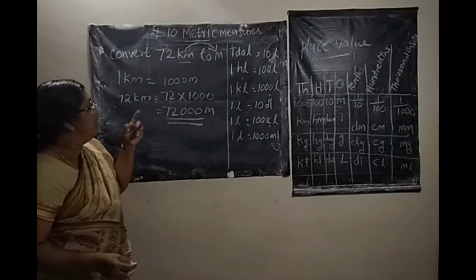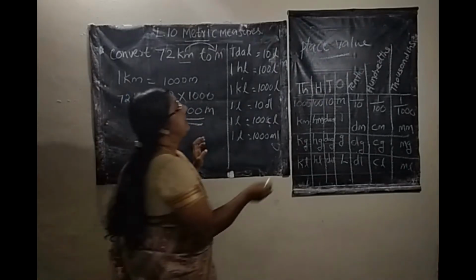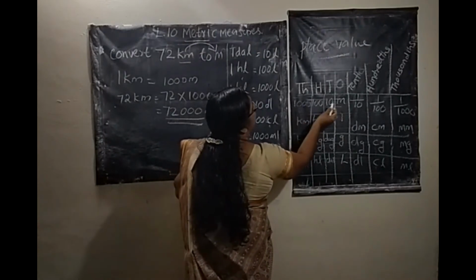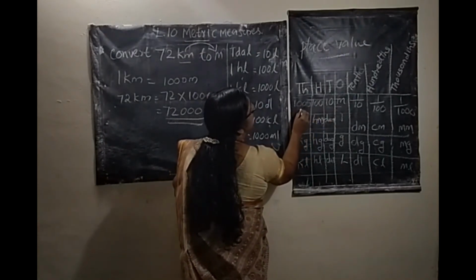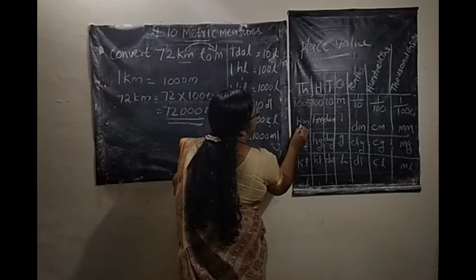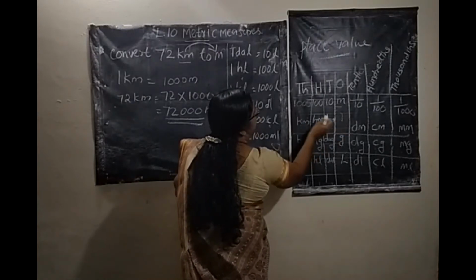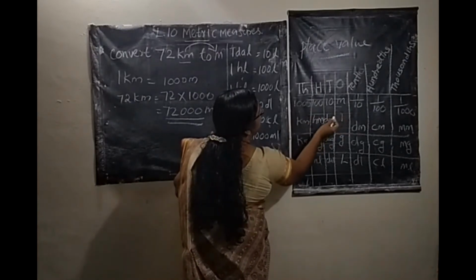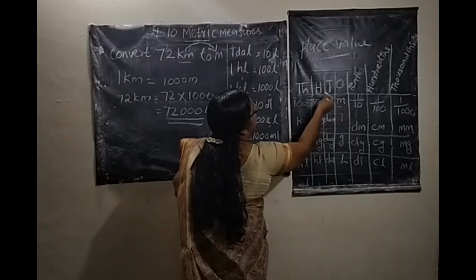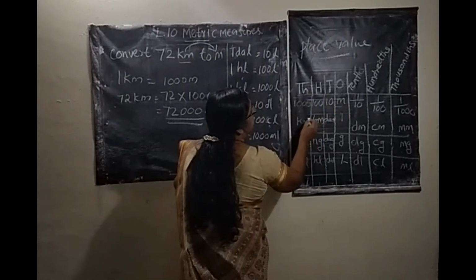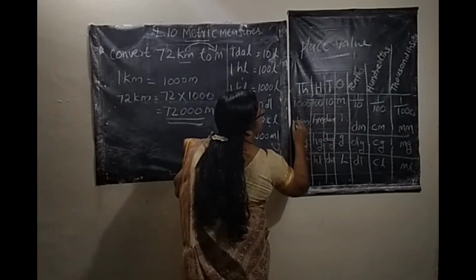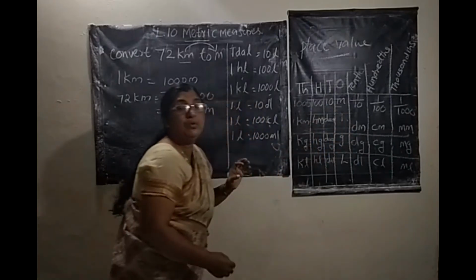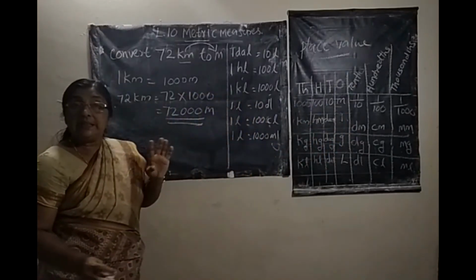This is in the kilometer column and this is in the meter column. From kilometer to meter, 1 kilometer is 1000 meter, 1, 2, 3, 4 columns. When 4 columns come, you multiply with 1000.